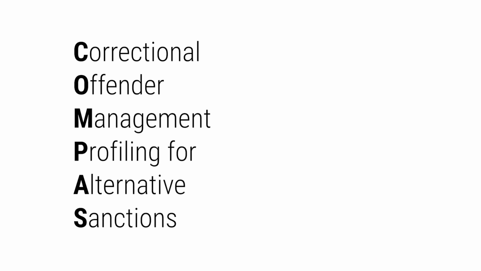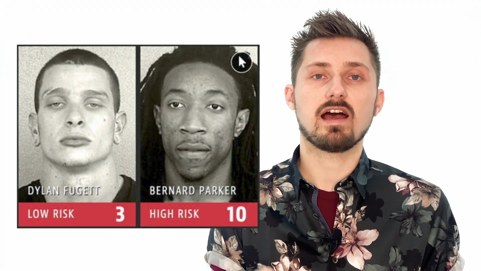Let's talk about Compass by Equivant, or Correctional Offender Management Profiling for Alternative Sanctions. Honestly, if you just want to call your product Compass, just call it Compass. It doesn't have to stand for anything. Compass is a piece of software used in the US right now, and it helps judges decide on whether a criminal is likely to reoffend or not. As a private third-party organization, Compass don't have to explain how their software does what it does, but what we do know from the outside looking in is that it's massively racist, often rating anyone who's black as a higher risk of reoffending. Now, this in itself is an absolute can of worms, and there are hundreds of complex societal reasons why this could be the case.